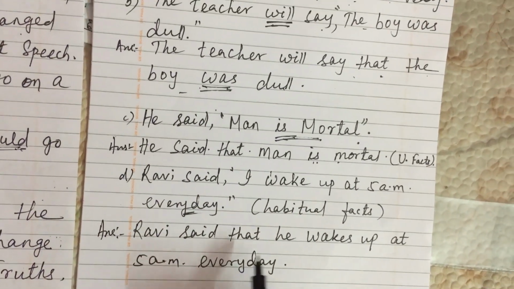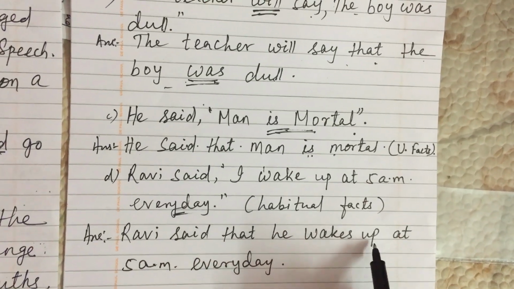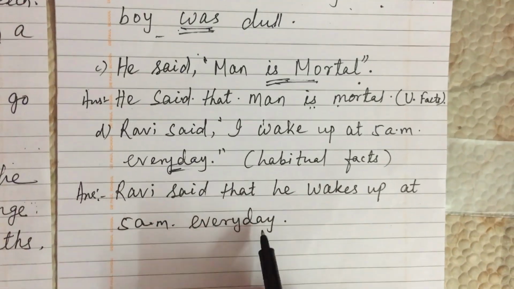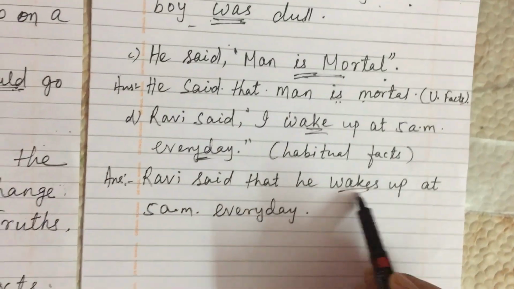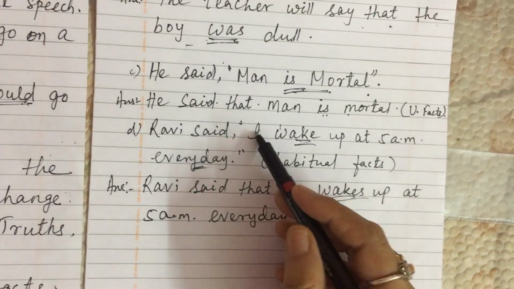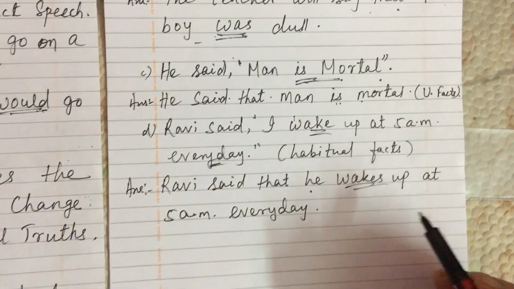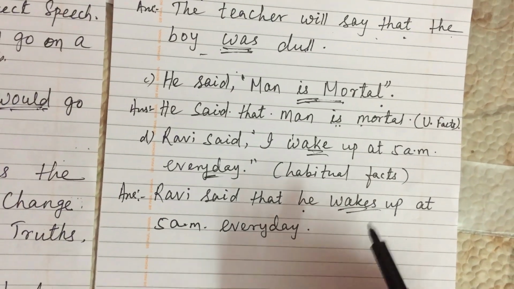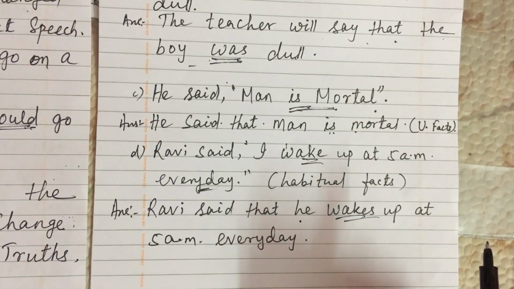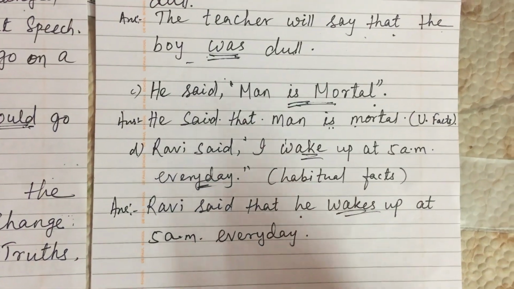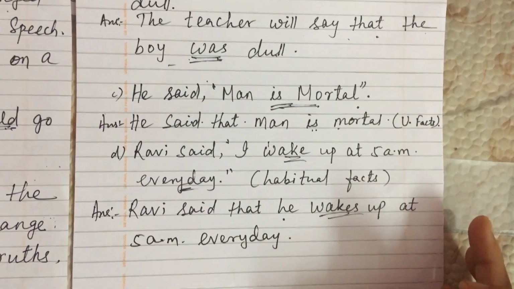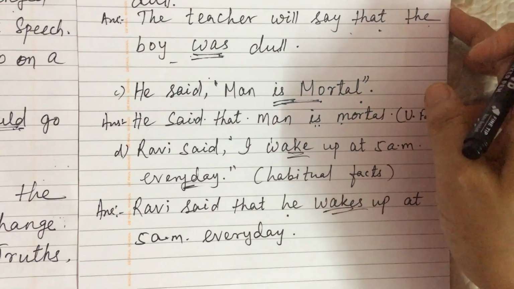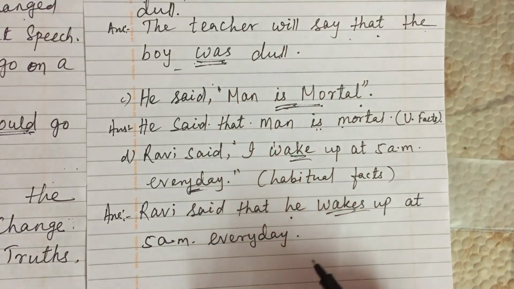So: Ravi said that he wakes up at 5 a.m. every day. "Wake" is simple present; "he" is third person, so the pronoun changes, the rest will change. There are many more rules which we will deal with in the next class. With this, we come to the end of the first part of direct and indirect speech. Thank you.